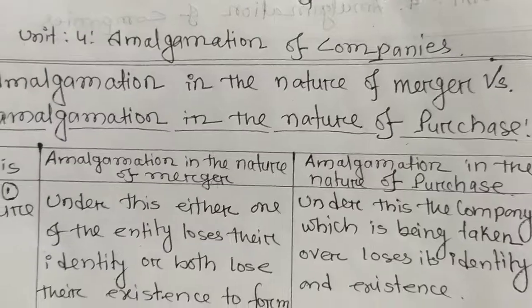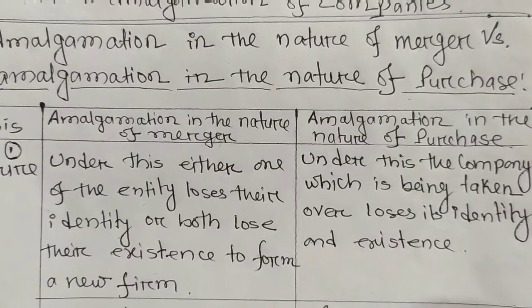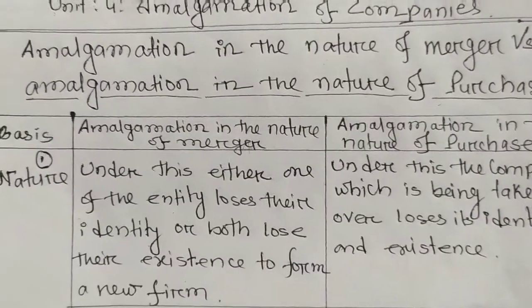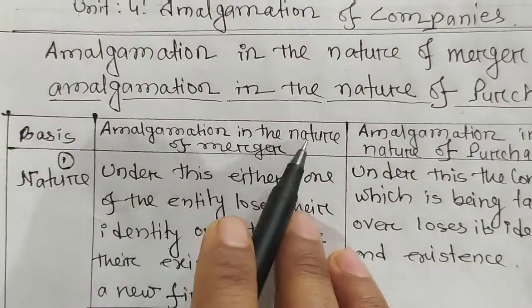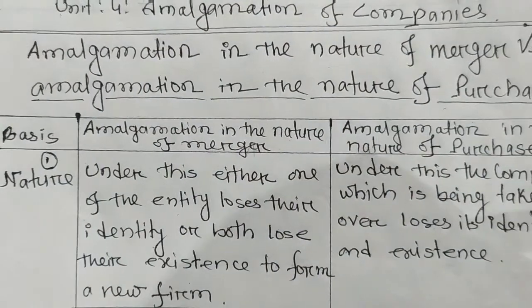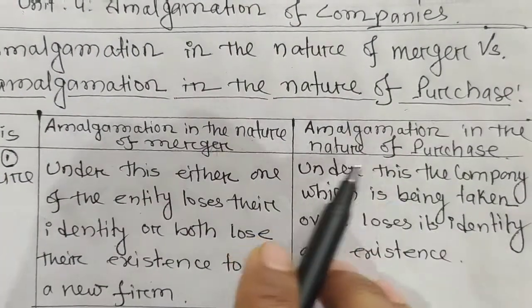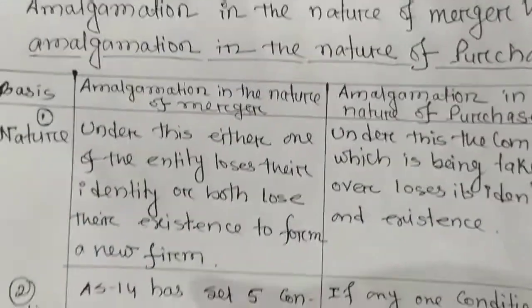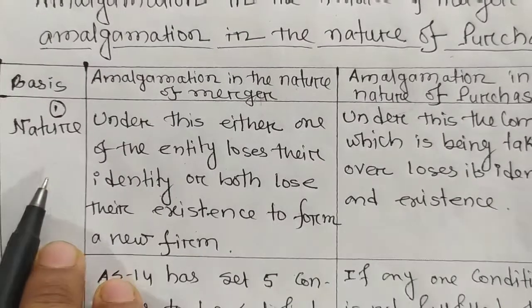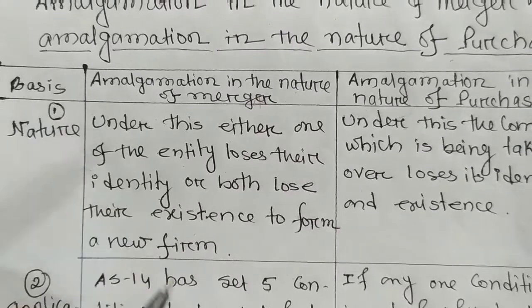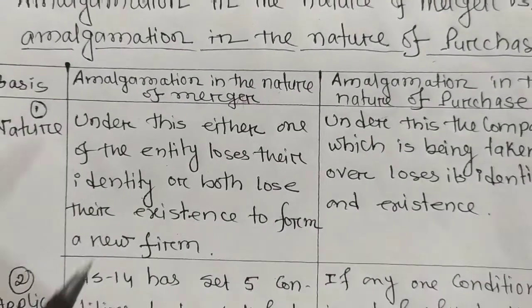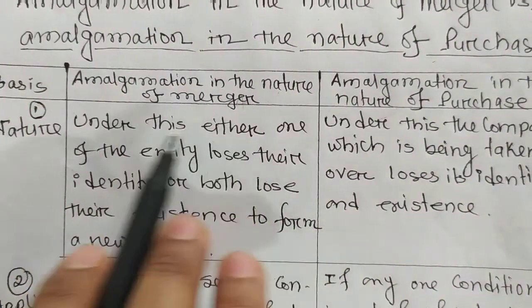So look, first, I have made 3 columns. The first column is what? Basis, then amalgamation in the nature of merger, and the third column is amalgamation in the nature of purchase. So the first basis I have taken here is nature. What is the nature of amalgamation? In the first case, for the amalgamation in the nature of merger, the nature is what?